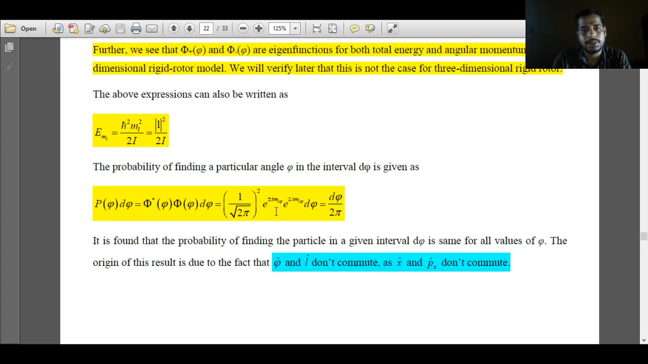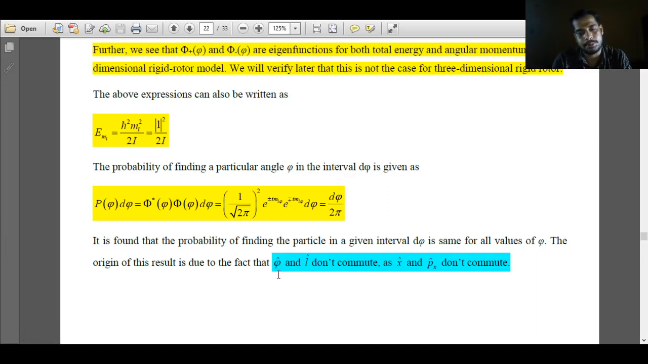So if we solve this, the plus i ml phi and minus i ml phi cancel out. What are we left with? d phi over 2 pi. So what does this mean? The probability is given as d phi over 2 pi. It is found that the probability of finding the particle in a given interval d phi is the same for all values of phi. For any value of phi, we will get the same probability. Now why is this result obtained?